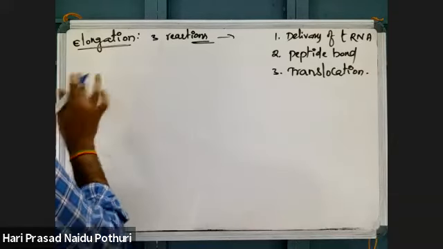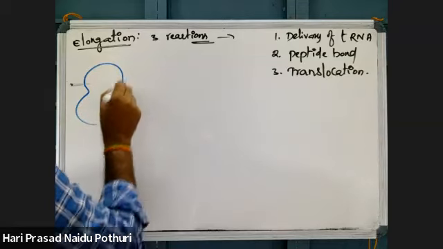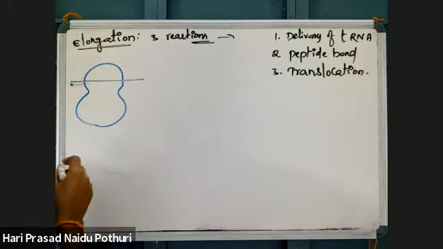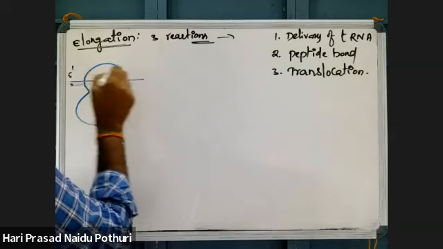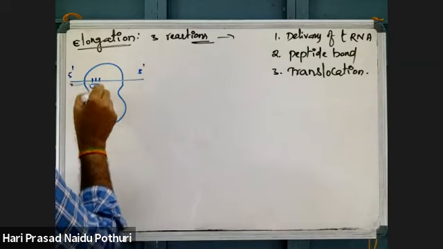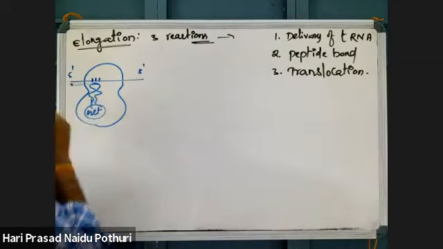See here, if you see the process, what happened in initiation? The ribosome with mRNA 5 prime to 3 prime, the AUG codon bound with a tRNA that carries the amino acid methionine. This is the process.